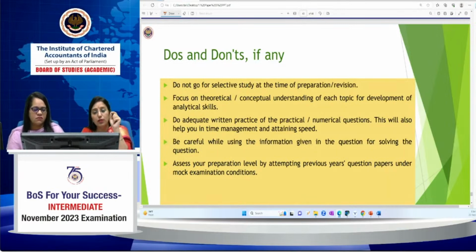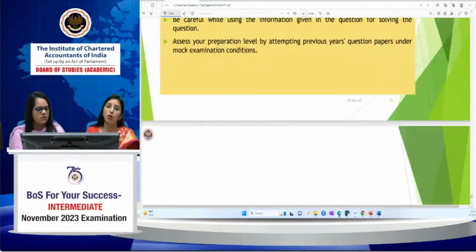Do adequate written practice of the practical numerical questions. This will help you in time management and attaining speed. Be careful while using the information which is given in the question for solving the question. Assess your preparation level by attempting previous year questions under the mock test examination. For mock test, we have already advised you that you should attempt mock test papers.